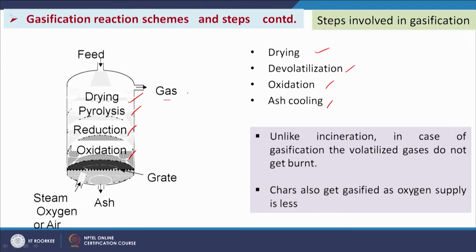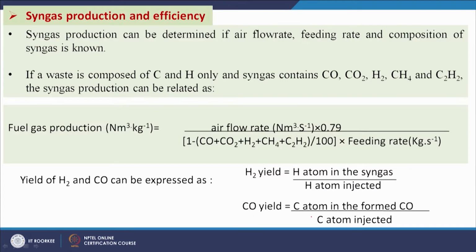So, this is one scheme for gasification in the reactor, and drying, devolatilization, oxidation and ash cooling are very important. The ash comes out through the grate, comes down, and is collected, cooled and managed through a proper route. Unlike incineration, in gasification the volatilized gases do not get burned. That is why we get the CO and H2 containing syngas, and chars also get gasified as the oxygen supply is less. We have already discussed this in the previous slide.